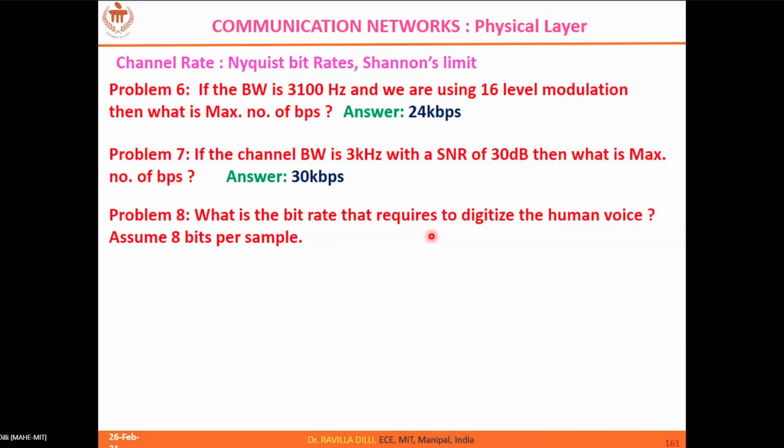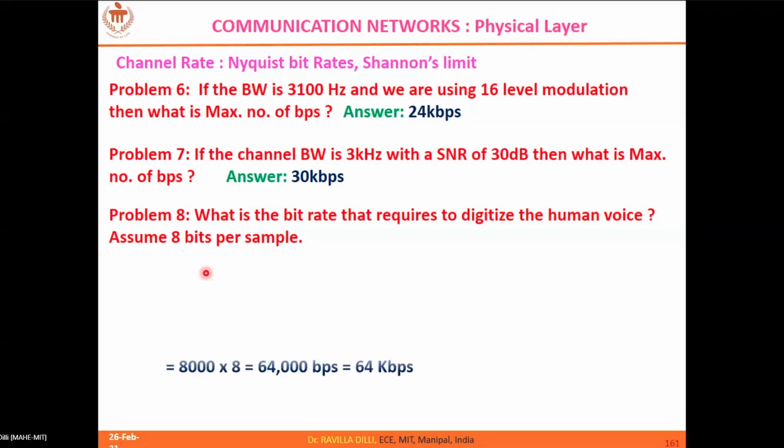As per the Nyquist rate, you have to collect double that, so 8K samples per second. When you collect 8K samples per second and each sample is represented with 8 bits, 8K times 8 bits is 64 kilobits per second.